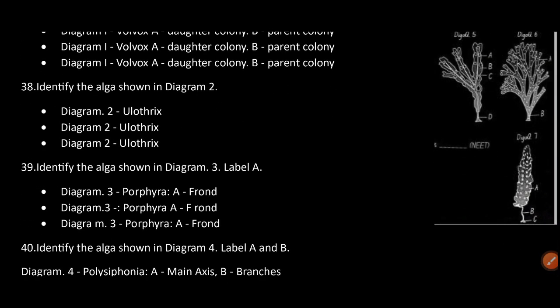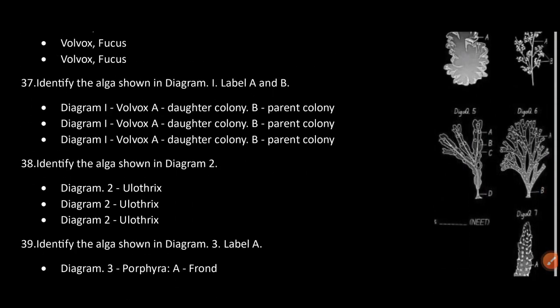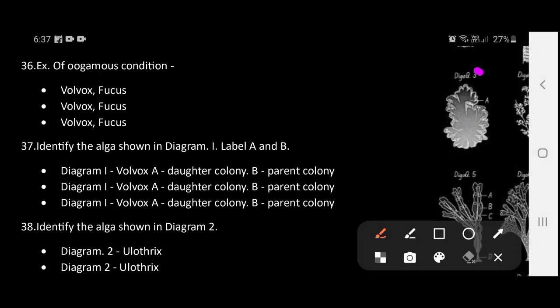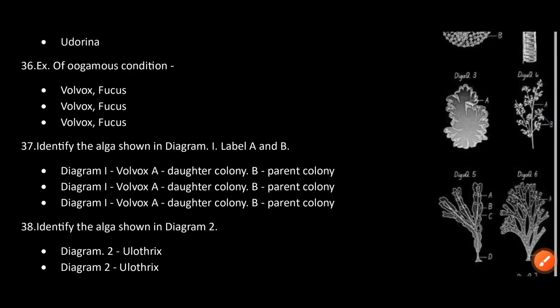Identify the alga shown in diagram 3, label A. Diagram 3 is Porphyra, and A is the frond.